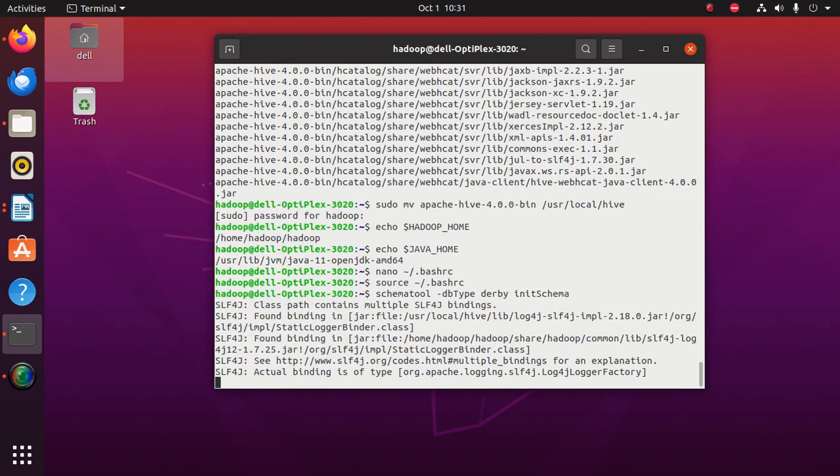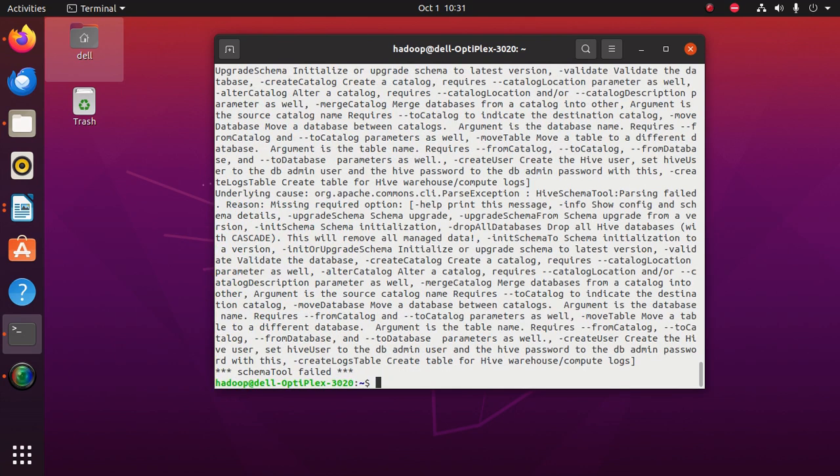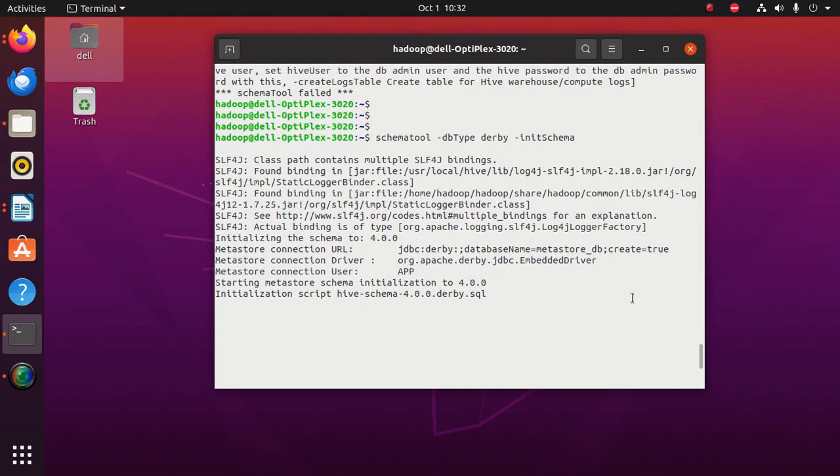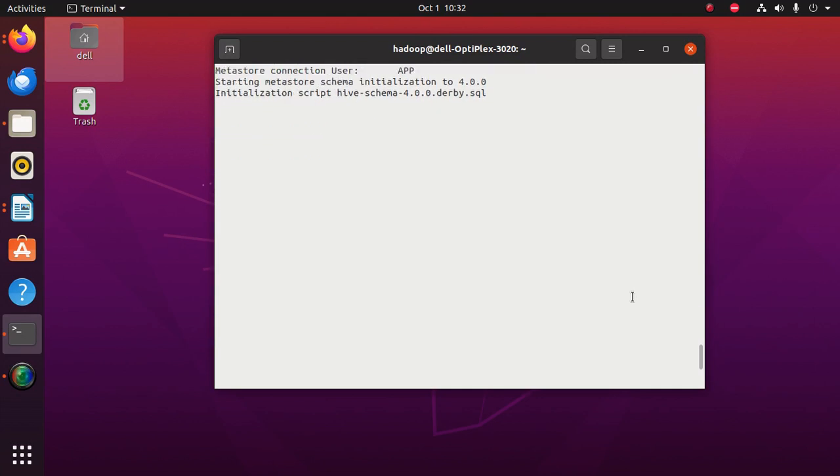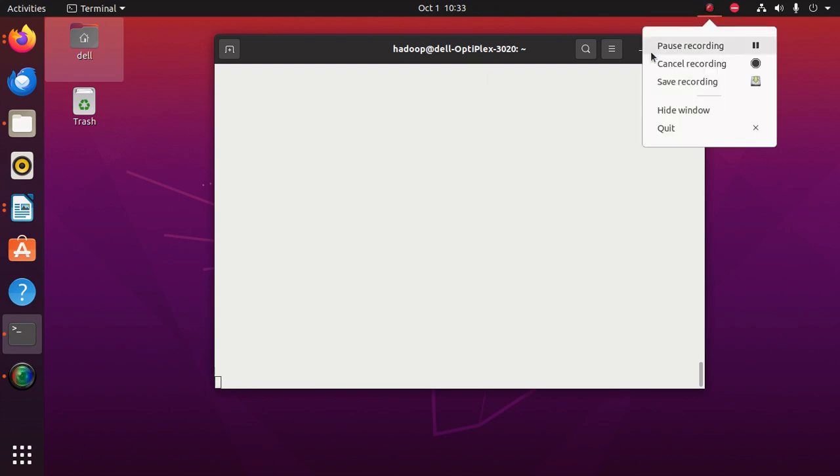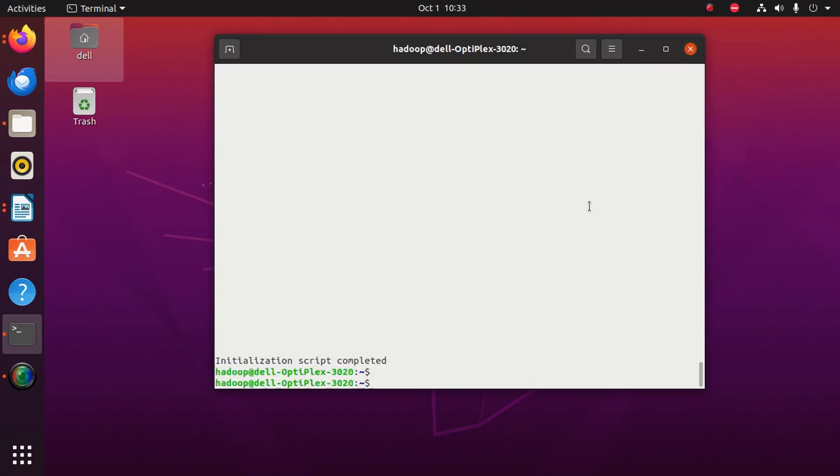Press enter. It will take some time. Okay, so the initialization script is completed. So now we have created the necessary database schema for Hive.